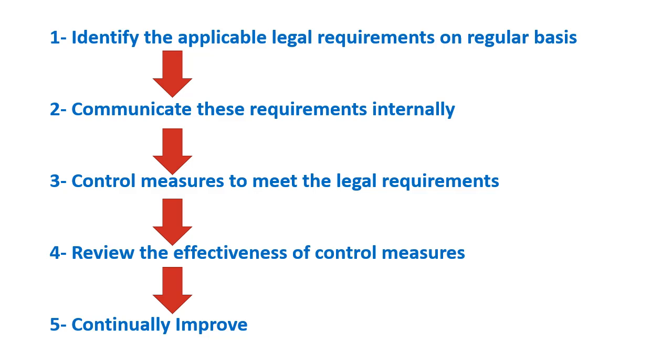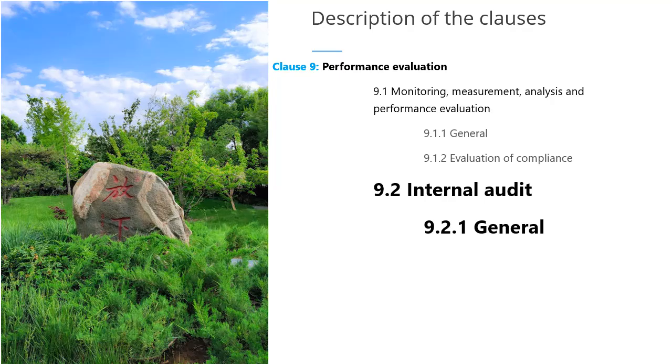Step 3 is the deployment of control measures subsequent to the risk assessment in order to meet the legal requirements. Step 4 is to review the effectiveness of control measures and the effectiveness of steps 1 and 2. Step 5 is to continually improve the whole process.